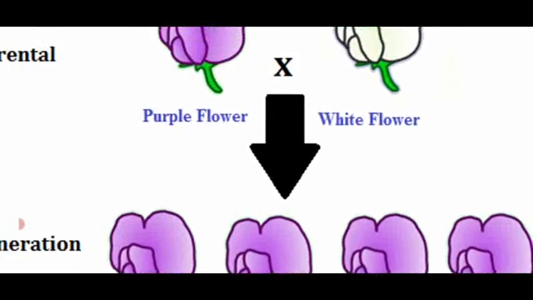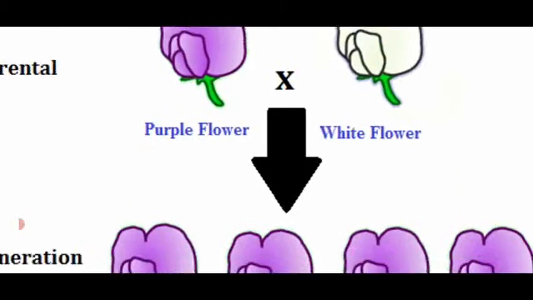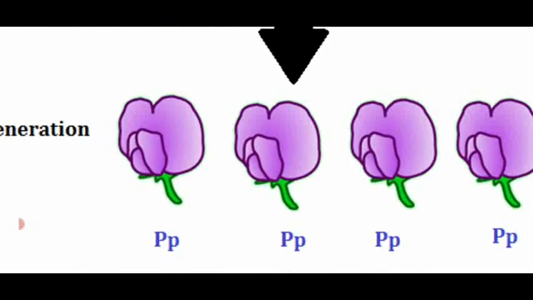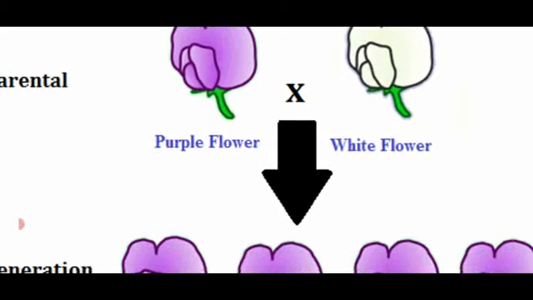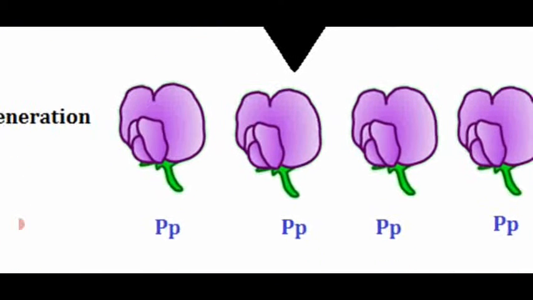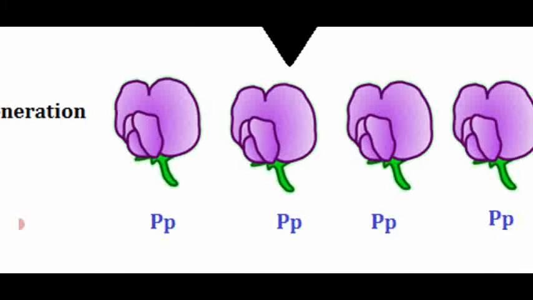Heterozygous purple flower. So the F1 generation, even though it contains two different alleles, only one of them is expressed. That is known as the law of dominance. So this diagram proves the law of dominance, and also the F1 generation always expresses the dominant character in the heterozygous condition.